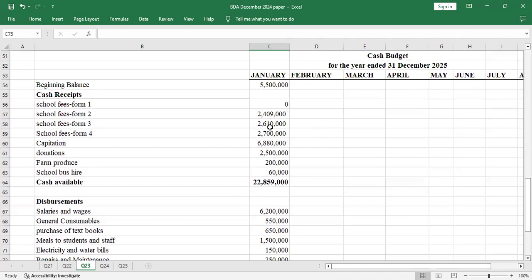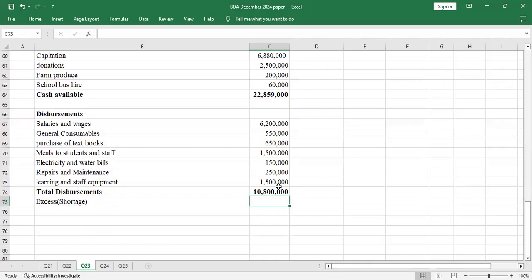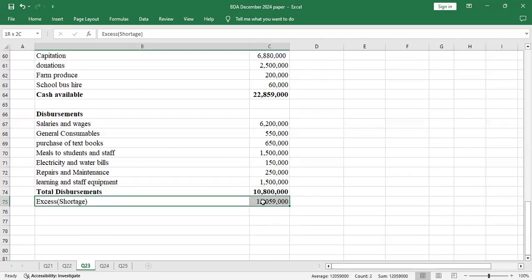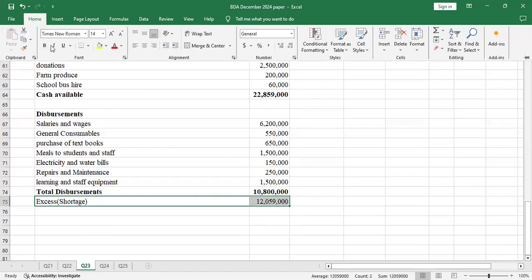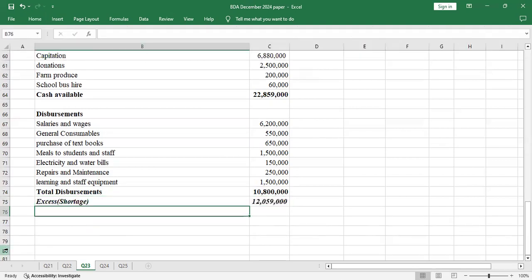We have a cash available in January of 22 million and disbursement of 10. So this automatically will be excess, so it will be positive. Just pick this value, you subtract this value to get the excess or shortage. So we'll have an excess of 12 million. Allow me to put it in italics and bold it so that it looks different. So we'll have financing. We'll have a column down here for financing.